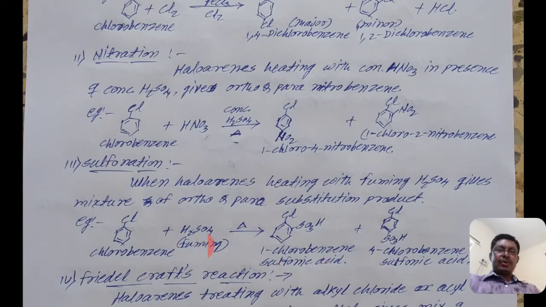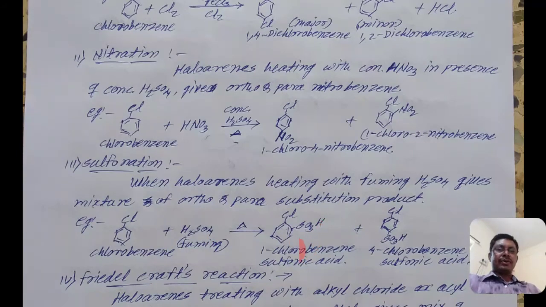In the H2SO4, the SO3H group is substituted in place of a hydrogen atom, and for the remaining atoms, see here, there are 4 oxygen atoms in H2SO4. In the product there are 3 oxygen atoms, which means 1 oxygen remains.